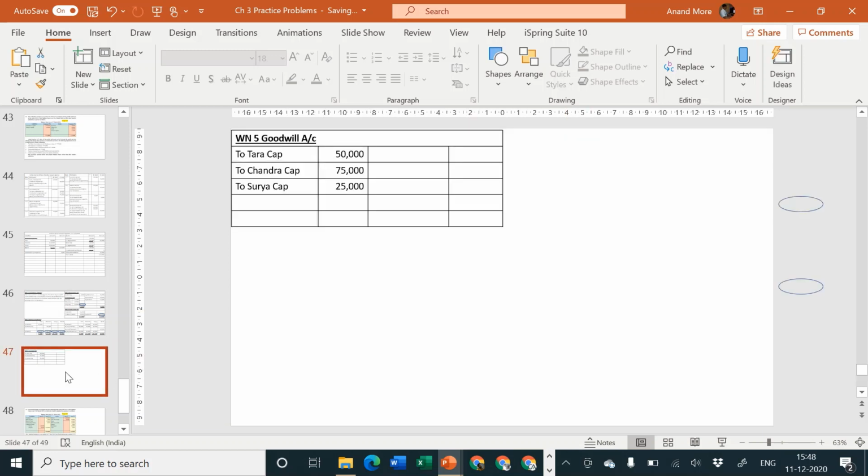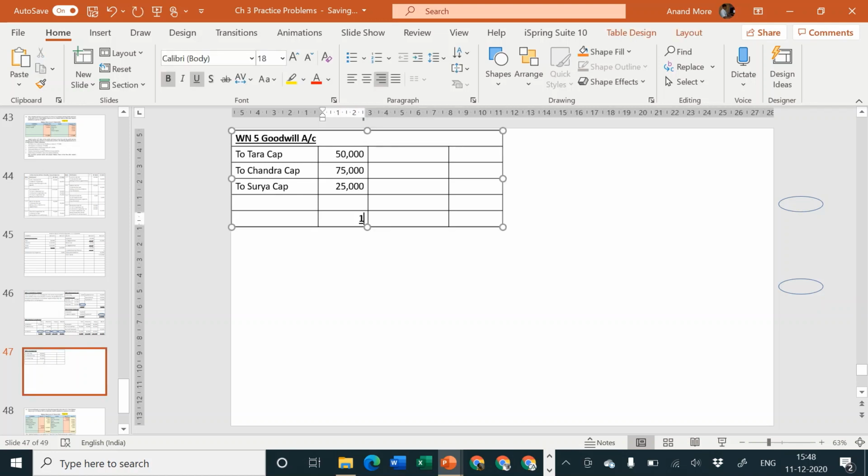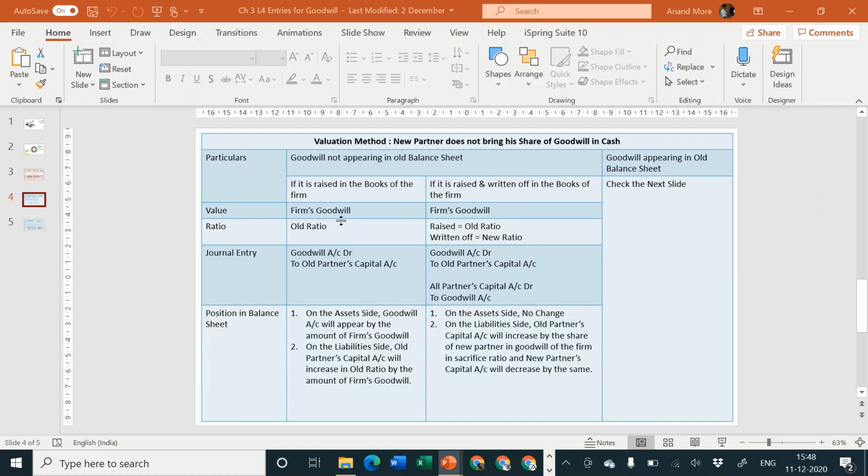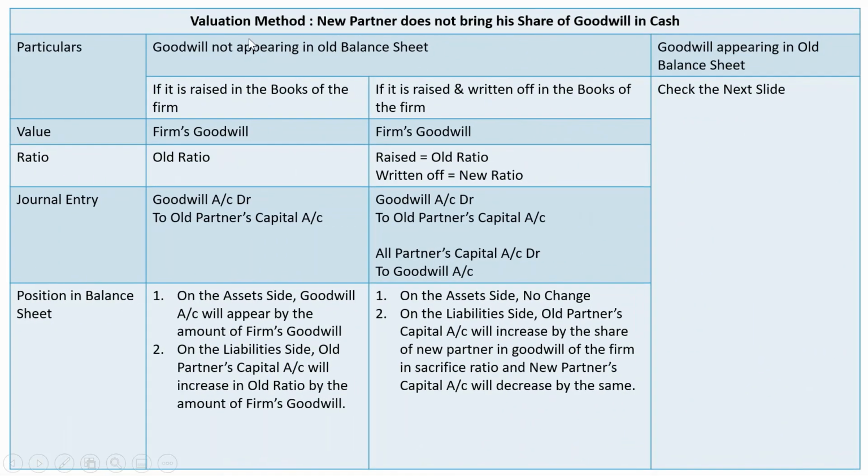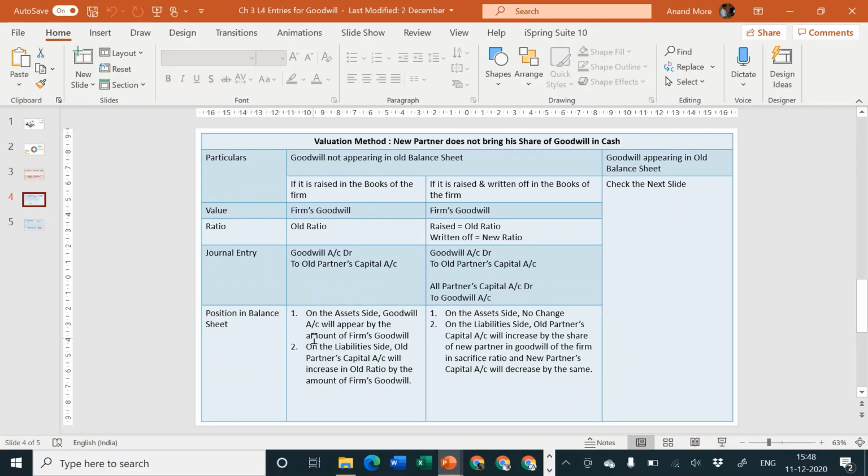transfer to balance sheet. Yes, there is goodwill account. Let us take the total 1,50,000. If you remember, I had specifically discussed it that in such situation goodwill account is going to appear in the closing balance sheet. This is our discussion of goodwill. It tells us when goodwill is not appearing in the old balance sheet, and if it is raised in the books of the firm, then the value is firm's goodwill, ratio is old ratio, journal entry is goodwill account with old partners capital account, and on the asset side goodwill account will appear by the amount of firm's goodwill. So this 1,50,000 will be coming in the balance sheet asset side.